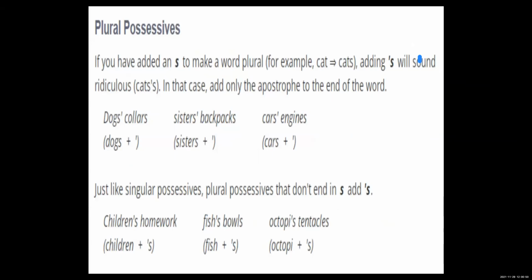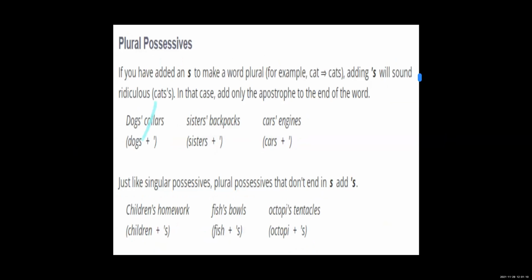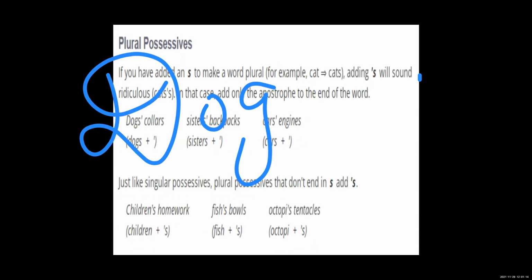Now, if it is a plural case, okay, for the singular case, what are you supposed to write? For a singular one, you are supposed to add apostrophe s. But if you are talking about a plural noun, plural है, वहां पे क्या था? Dog, dogs. In this word, we are talking about only one dog.